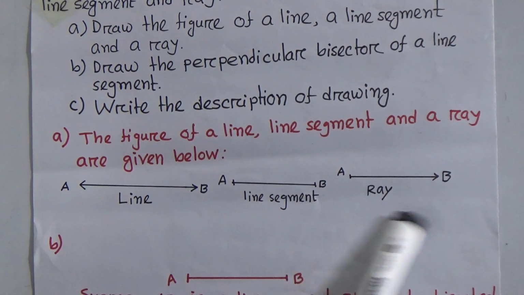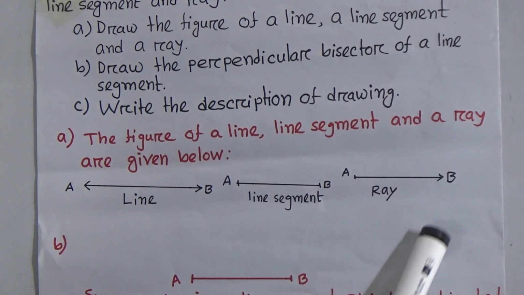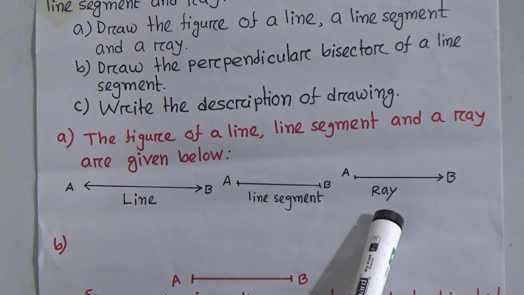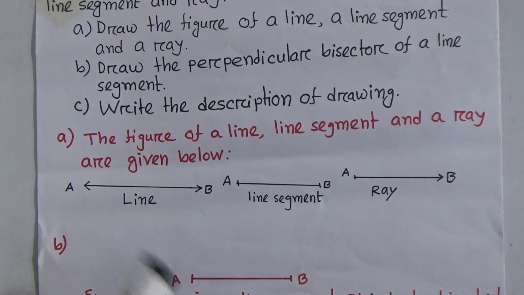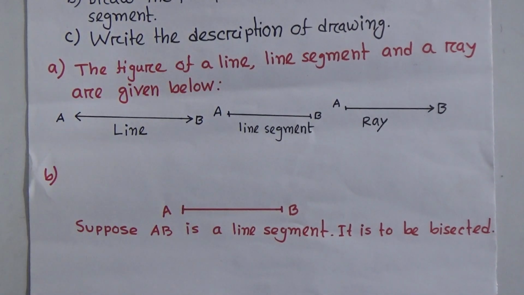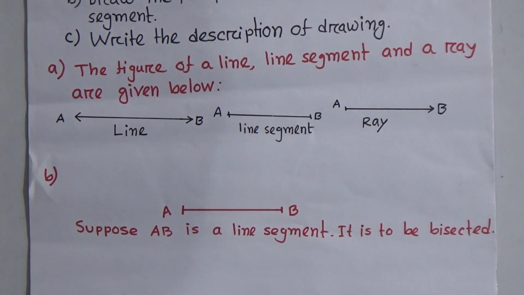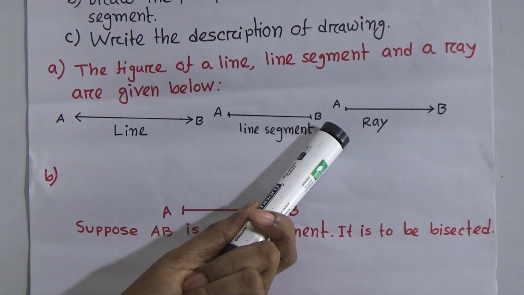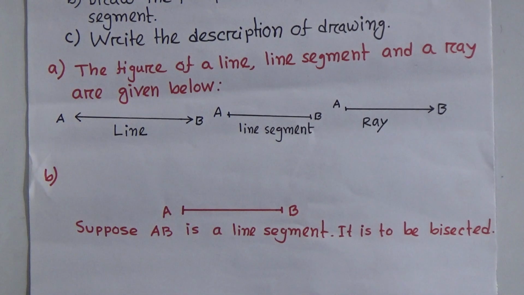Ray, you see, one side is bounded and the other side is going on. The length of a ray is not fixed. Similarly, students, see, a line is not bounded. It is going on both sides. But a line segment is fixed and is a part of a line. And a ray has no fixed length. One is an end point and the other goes on. Okay student, I hope you understood the A number question.